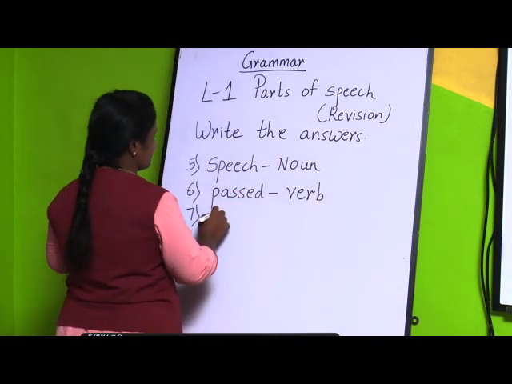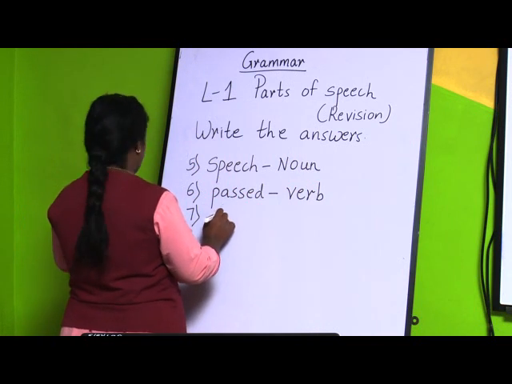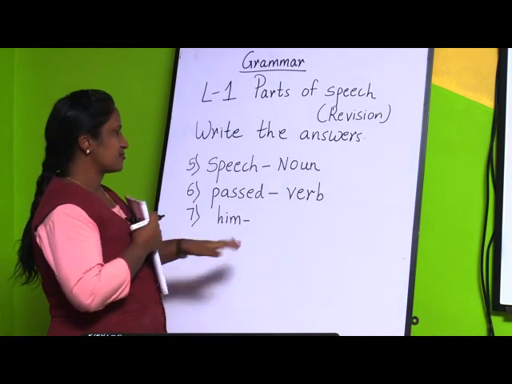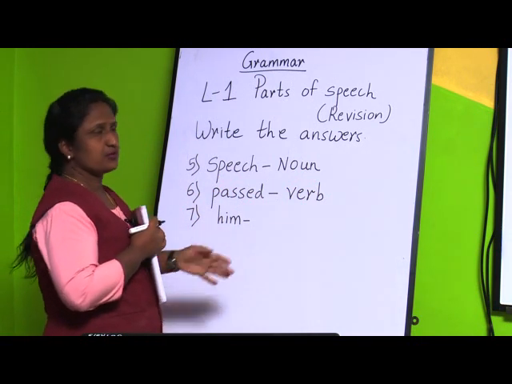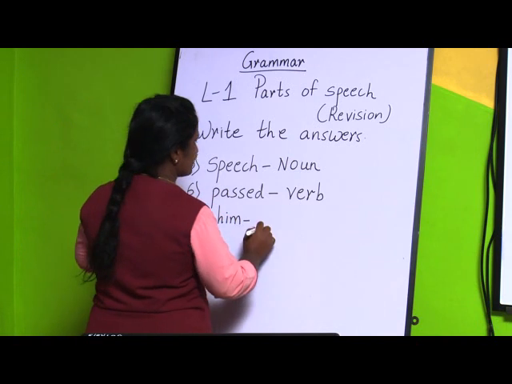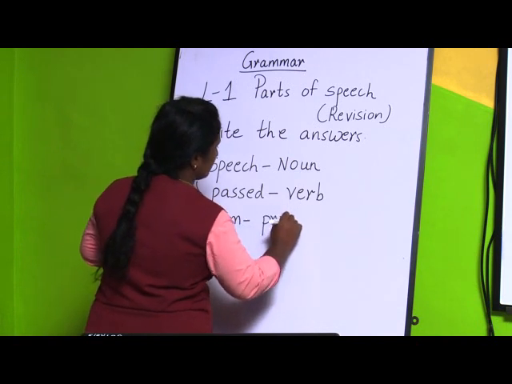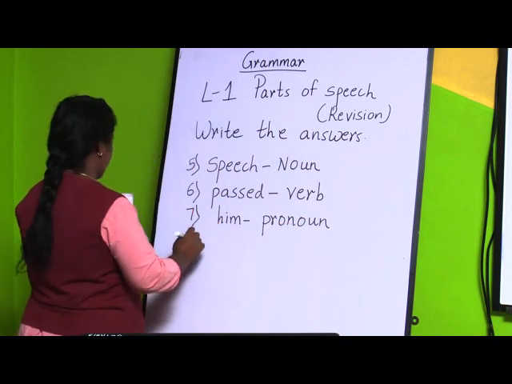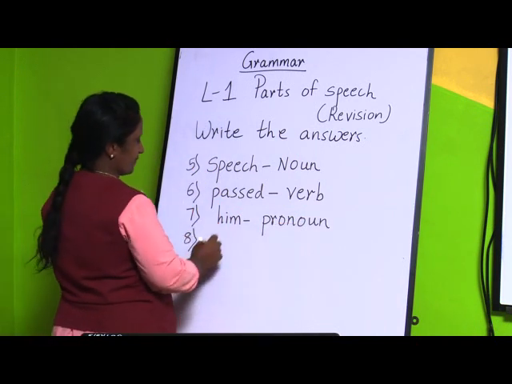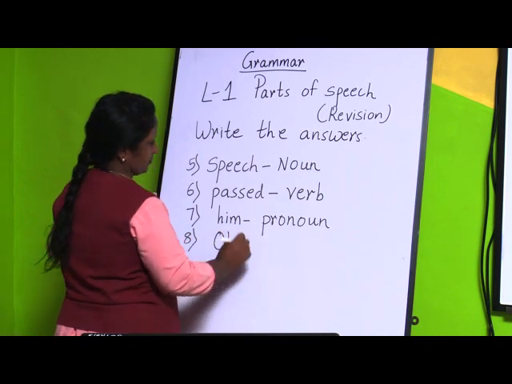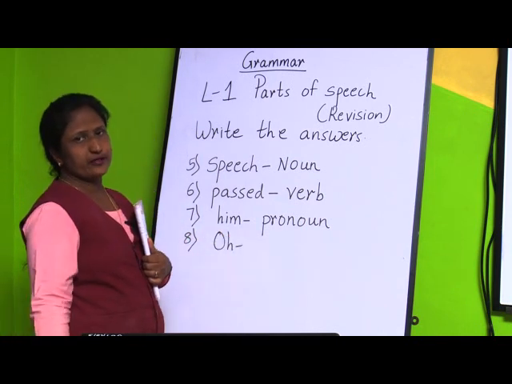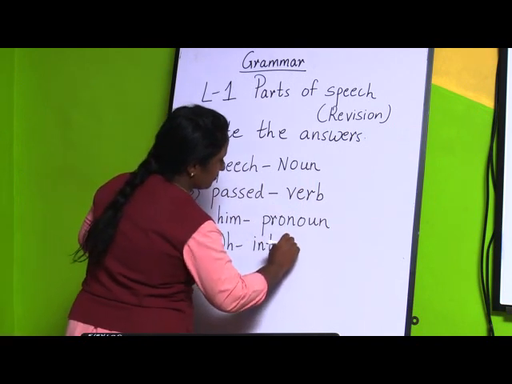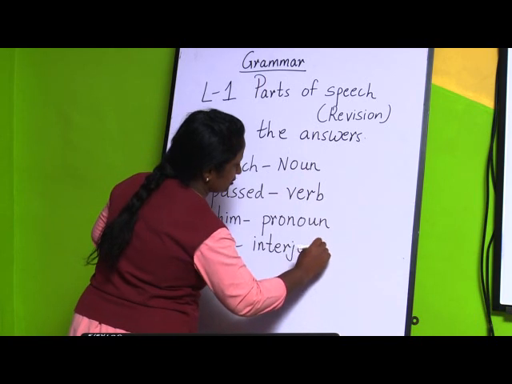Next one is him. What is him? Yes, this word is used instead of a noun. So that part of speech is pronoun. Next one is oh. Here I am expressing my feelings. So that is an interjection.